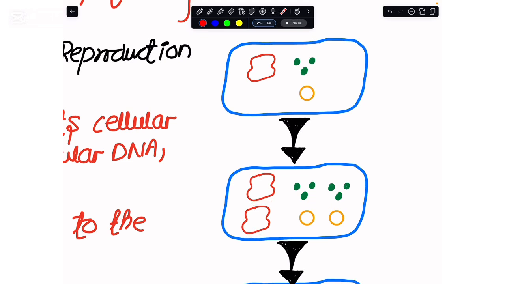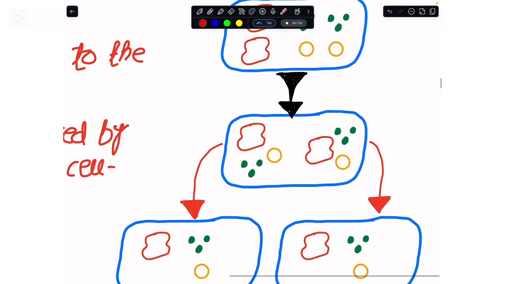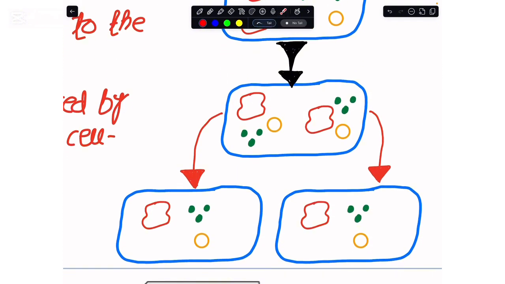After the cellular content has doubled, the bacterium moves the cellular content equally to the opposite poles of the parent bacterial cell. Since we have moved them equally to opposite poles, the cell wall and the cell membrane of the parent bacterium then split. As a result, we have formed two daughter cells, two bacterial cells, such that the genetic material and cellular content in these two newly formed bacteria is the same as in the parent cell.